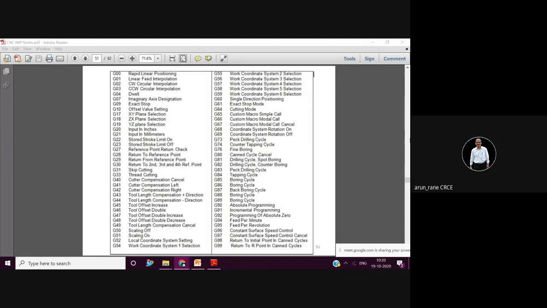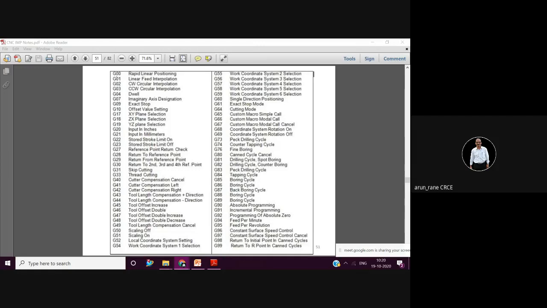You used to get a log table in 11th and 12th, or steam tables are provided in thermodynamics. Like that, we used to provide this list of the G codes and M codes, but now it is not provided. So you need to remember these codes, G codes and M codes. And as I told, what to remember.